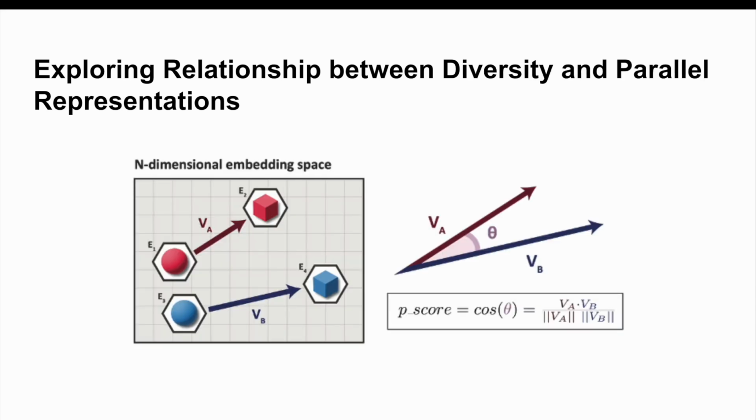So far, we focused on data properties. To dig deeper, we explore how these reshape the geometry of the learned representations, leading to systematic generalization. For this, we measure the parallelism score, or P-score, a metric inspired by neuroscience. We compare pairs of representations that differ in just one factor, like shape. By subtracting these pairs and measuring how parallel these difference vectors are, we quantify how consistently the model encodes that factor. A high P-score means the model encodes that factor in the same direction across different contexts. This parallelism is believed to be key to generalizing by analogy.